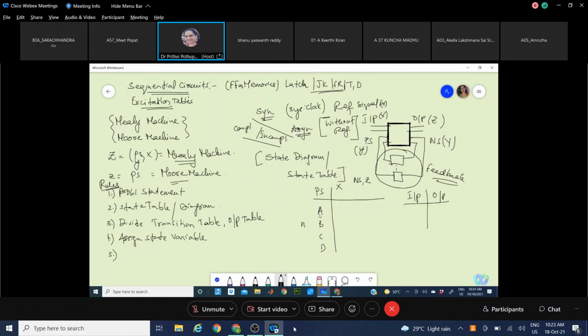Say n states are there. Say we take the state variables as m, where 2 power m should be greater than or equal to the n number of states you have. That means m state variables will be considered.